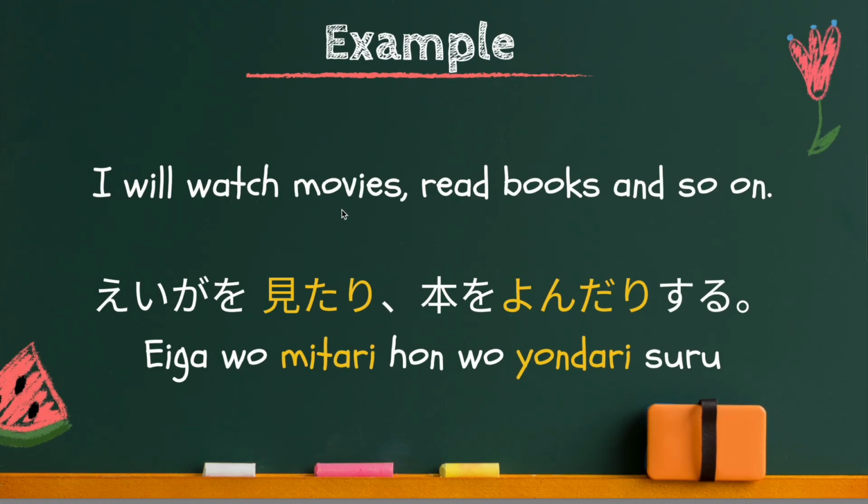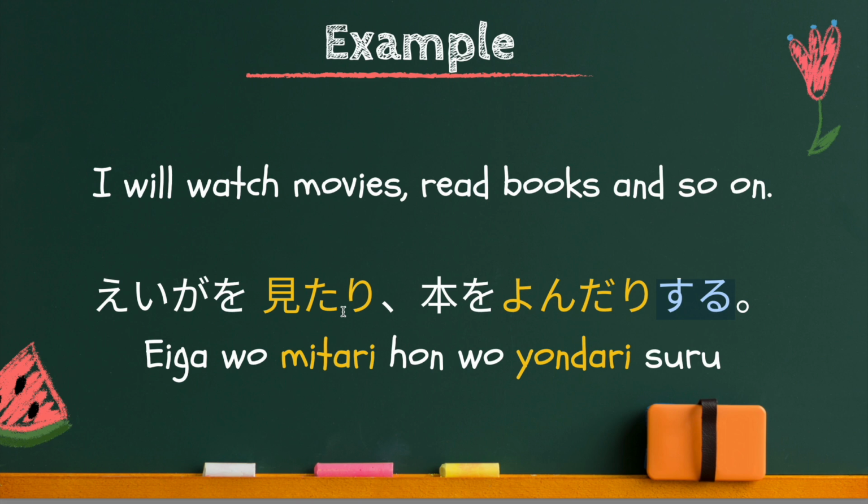I will watch movies, read books, and so on. 映画を見たり、本を読んだりする。Ta form plus ri, ta form plus ri, and at the very end, suru verb. And of course, shimasu is okay too. Suru is casual, shimasu polite.